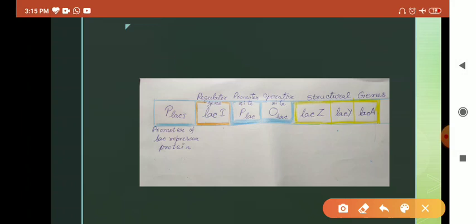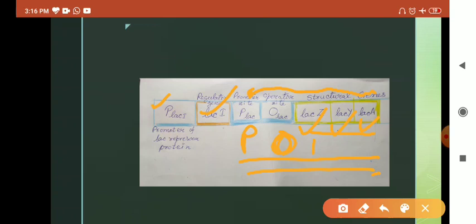Now you know about everything. These are the structural genes, this is the regulator gene, this is the promoter site, this is the operator site, and this is the promoter for the regulator gene. So this is the whole concept of the lac-operon, where the structural genes are transcribed if the operator is free and the promoter is attached to the RNA polymerase.